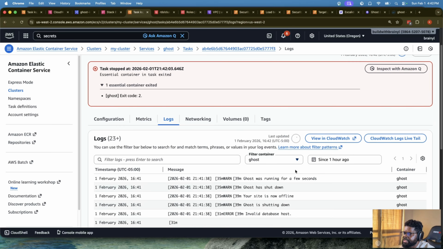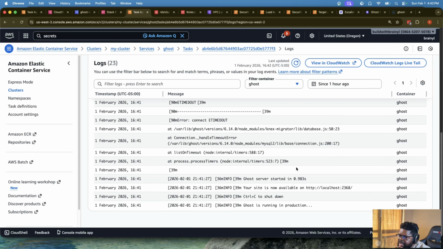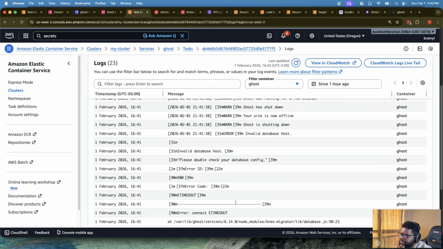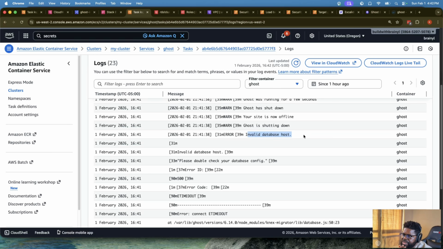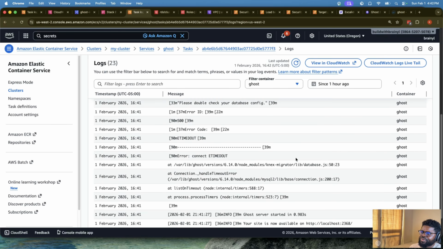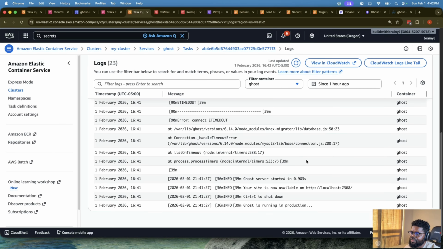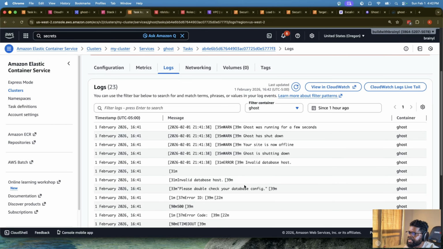So let's go back to the task definition and see it exited. I'm not sure what it is, but let's check the logs. Invalid database host, right? So that's really the problem. In this case, it actually tried to connect to the database, but it says the host was the problem. So the good thing is that you can always look at the logs and see what's happening.